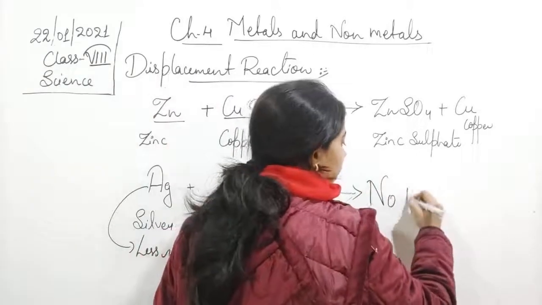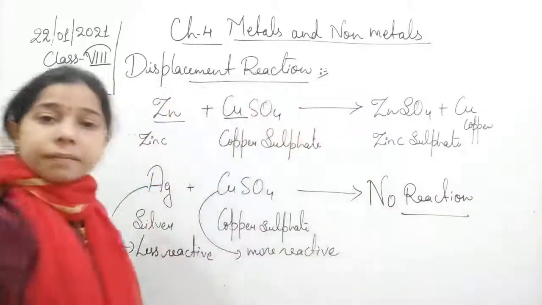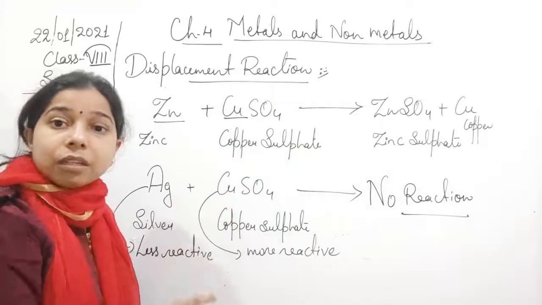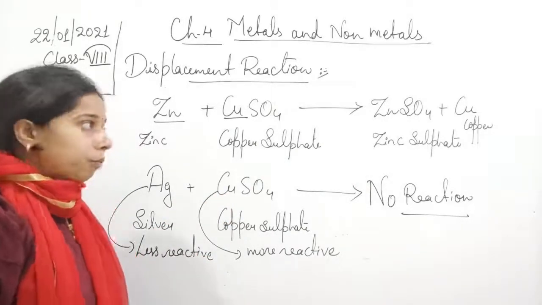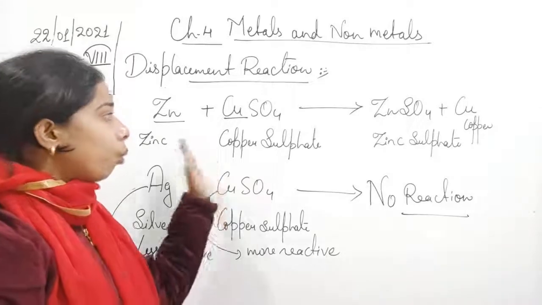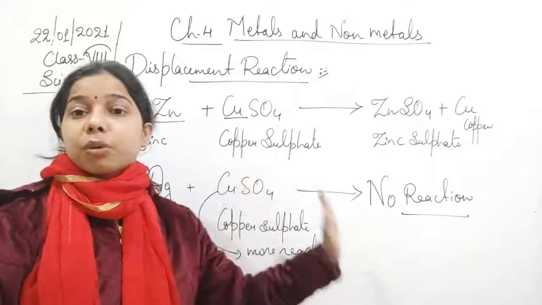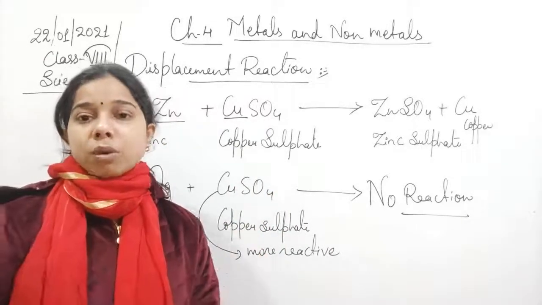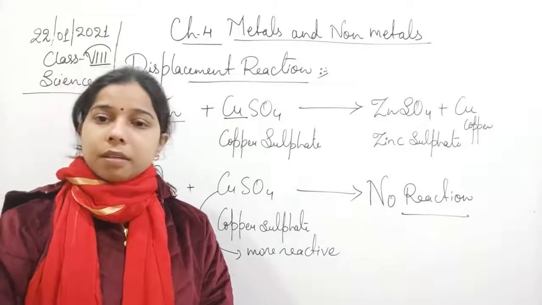So we will write here that no reaction will take place. So by this we have understood that only the more reactive will displace the less reactive, and the less reactive will not displace the more reactive. So this is the use of the reactivity series of the metal. We will discuss about this in the next class.